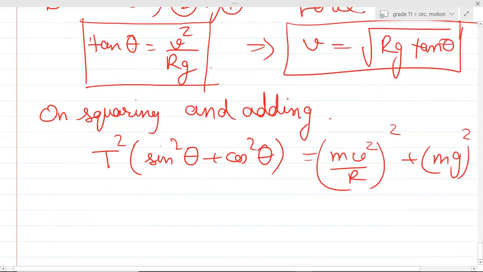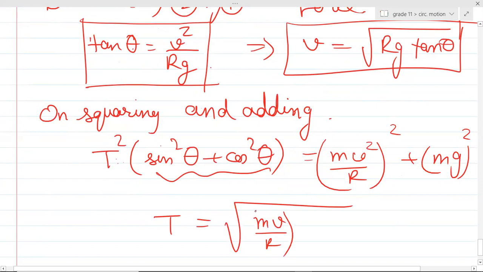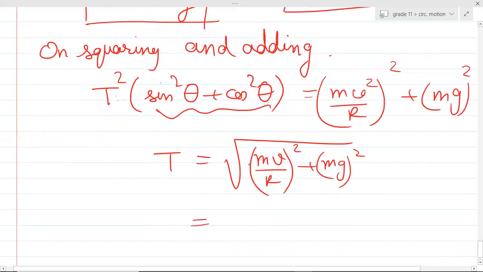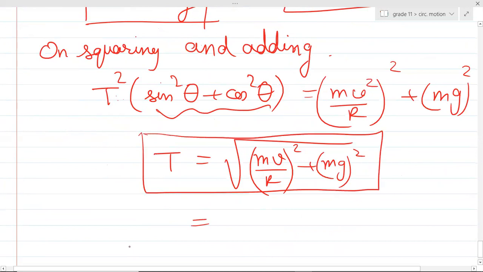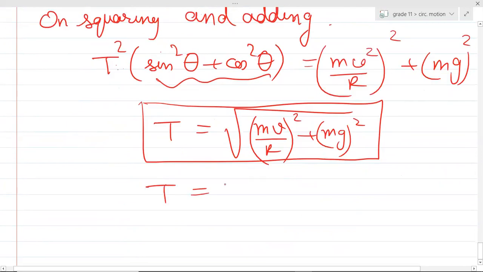So can you see from here, this will be 1, but T will be equal to under root of (m v square by r) whole square plus (mg) whole square. Achha guys, see I can do one thing. This is the tension, right? Yes or no? Can I write this thing as m into g factor?